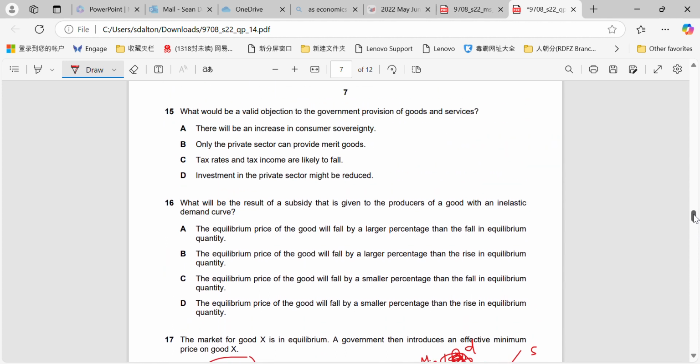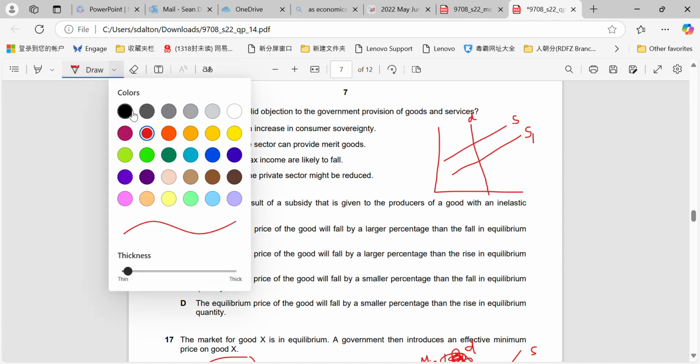What would be the result of a subsidy that is given to the producers of a good with an inelastic demand curve? Okay. So if we've got an inelastic demand curve, it will look like this. We've got our supply curve. Okay. And then we've got a subsidy that's given, so supply will shift to the right. So what will happen if we label it here?